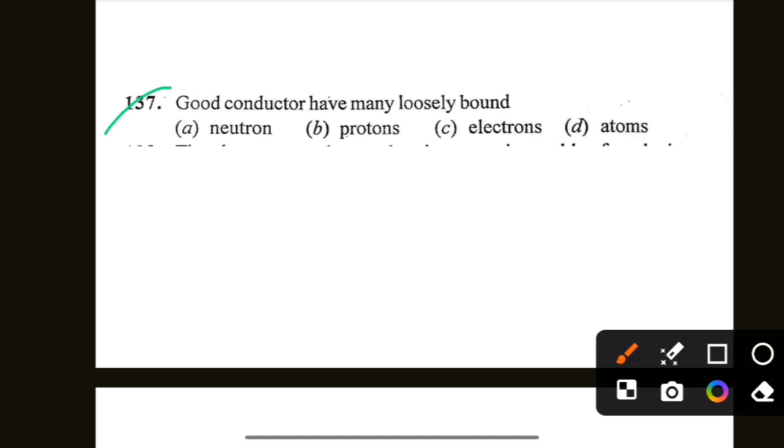Good conductors have many loosely bound neutron, proton, electron, atoms. Option C is correct. Electron. Good conductors have many loosely bound electrons.